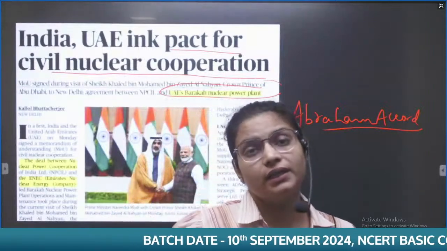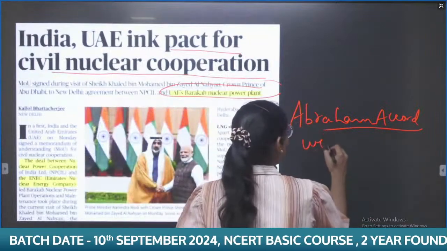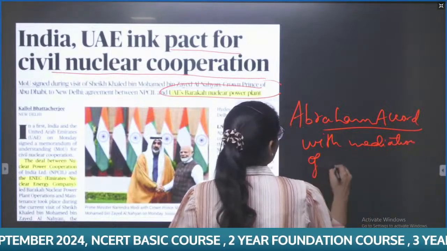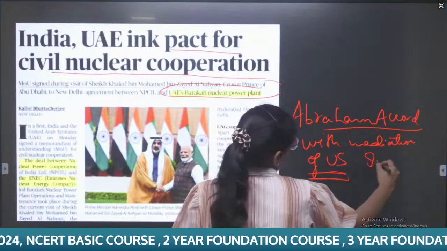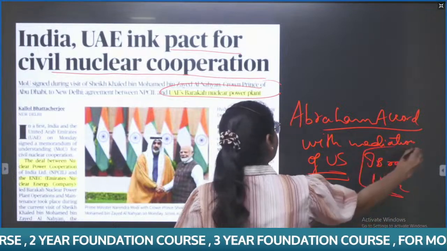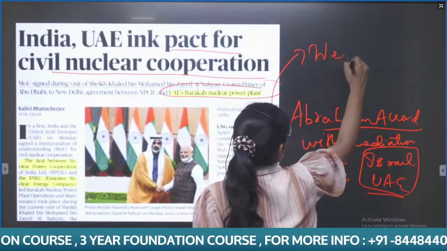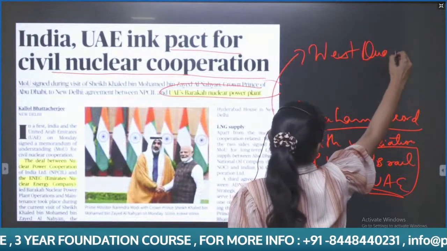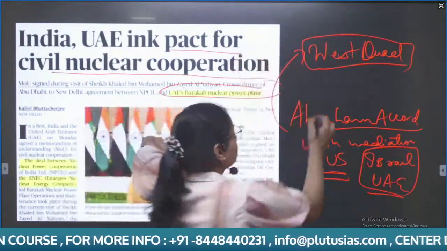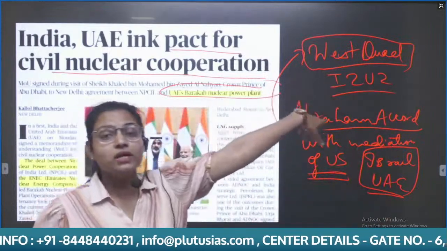But recently, the Abraham Accord was signed with the mediation of the US between Israel and the UAE, and this has also led to a new grouping, the West Quad. In this, India has also been added. It is also known as I2U2, that is India, Israel, USA, and UAE.